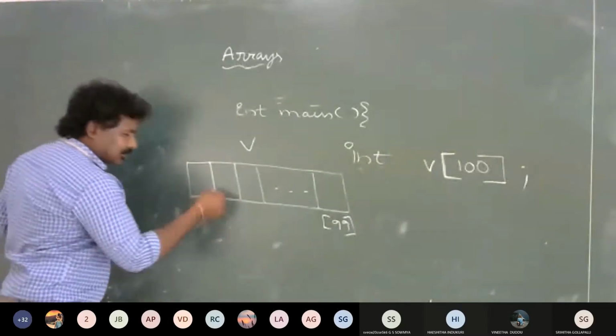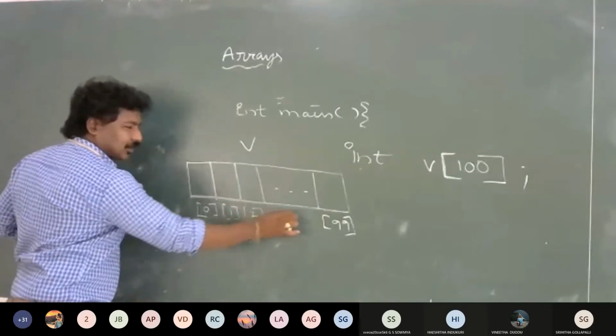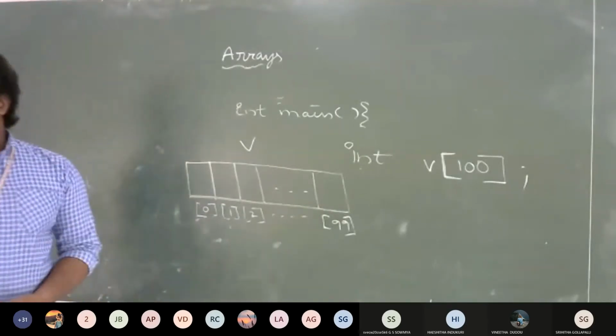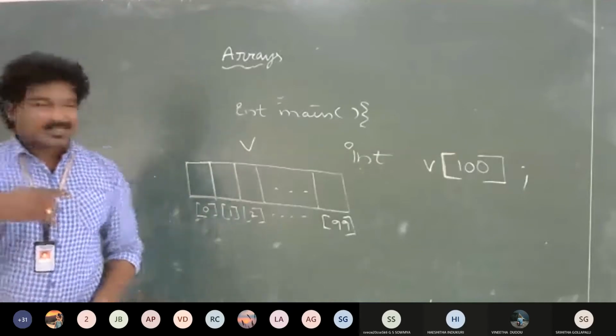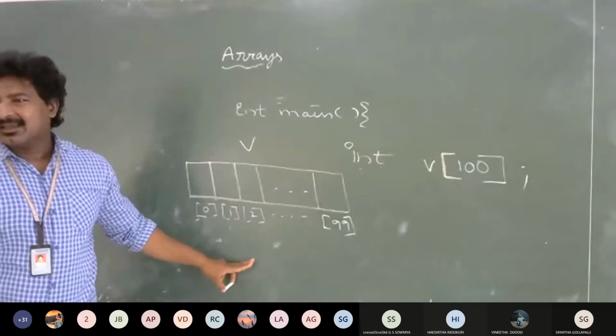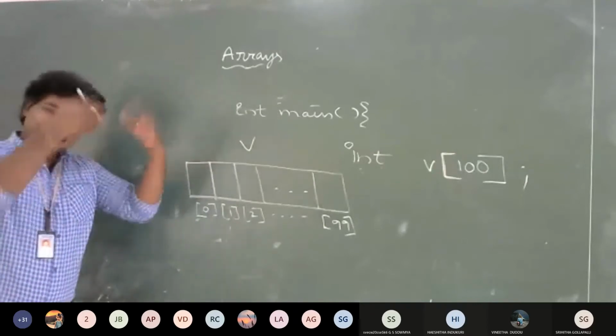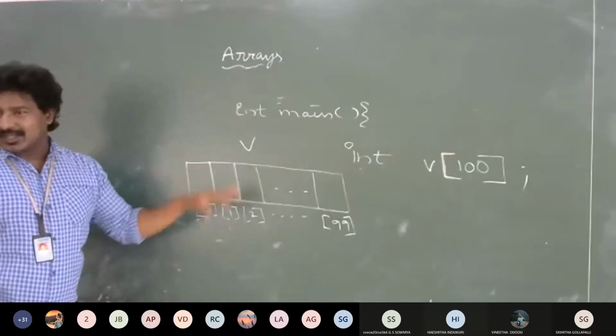So the next value is index 1, the next is index 2, and so on until 99. This is the figure for this. What is this? It is called an array. So how can I store values into it?